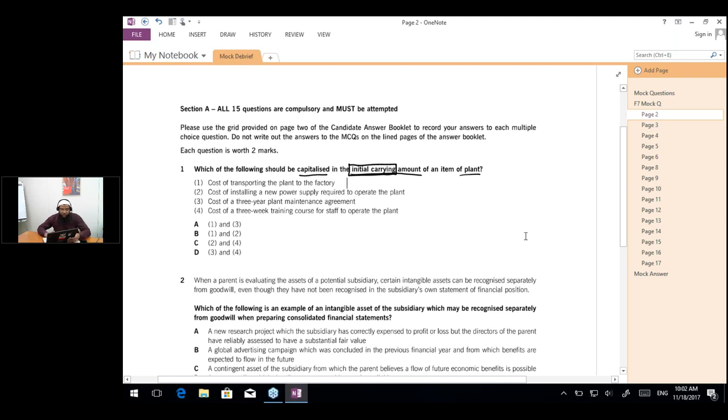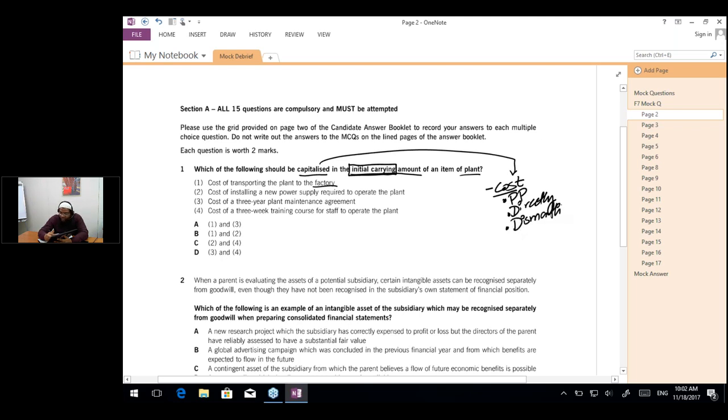Now there are 4 options. Cost of transporting the plant to the factory. If you remember the capitalization rule of initial recognition, we capitalize the cost which is necessary to bring the asset into usable condition. This cost includes the purchase price after the trade discount, and any directly attributable cost, which includes transportation cost, installation cost, and dismantling cost.